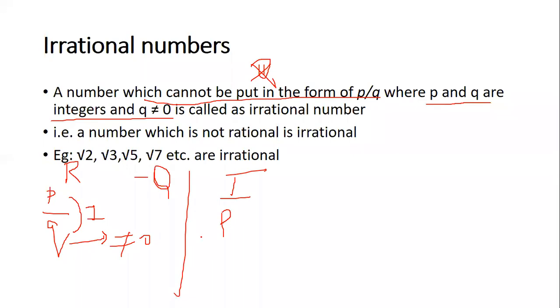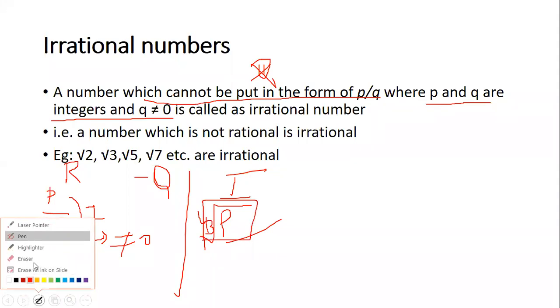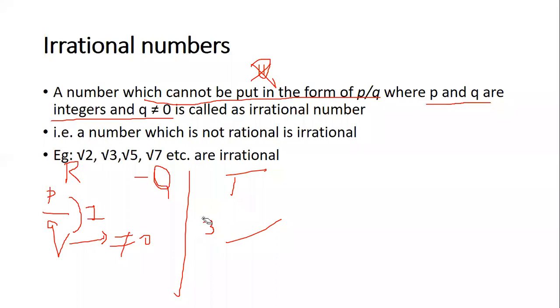Okay, but for this, if you have a square root, cube root, or if the root is for 4, such numbers, are they in the form of P by Q? Yes or no? No. So in such case, we call them as irrational numbers.